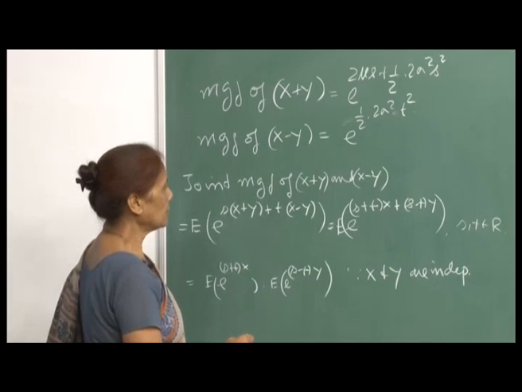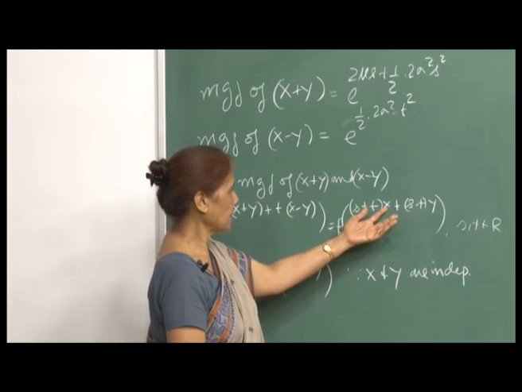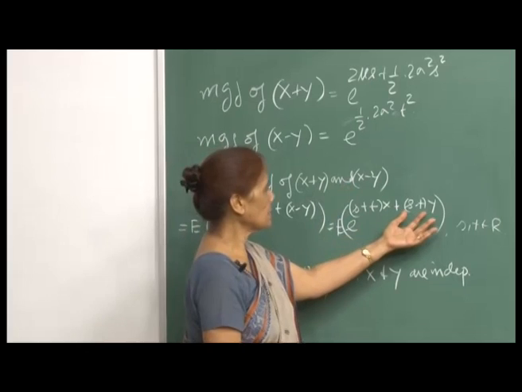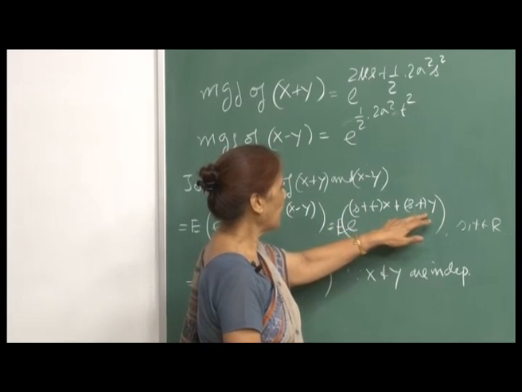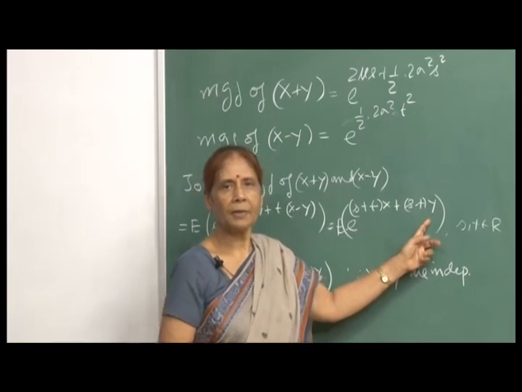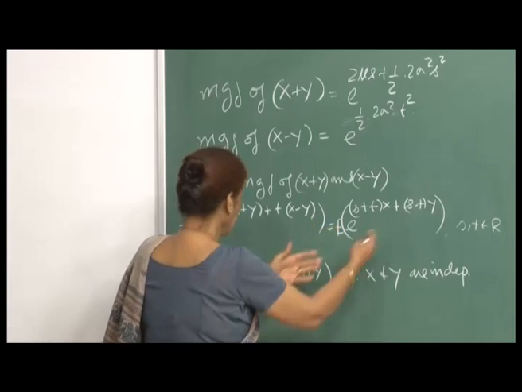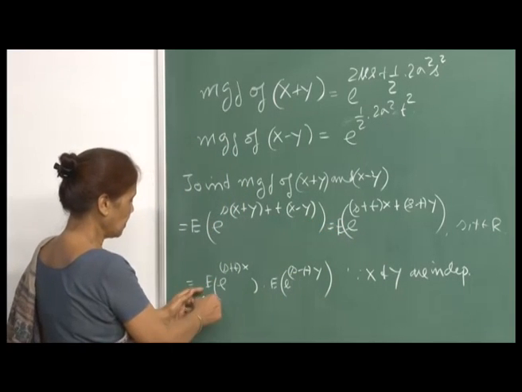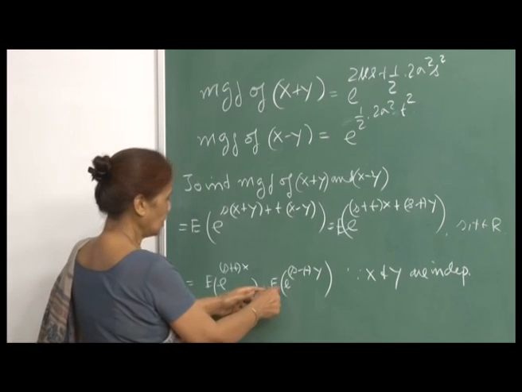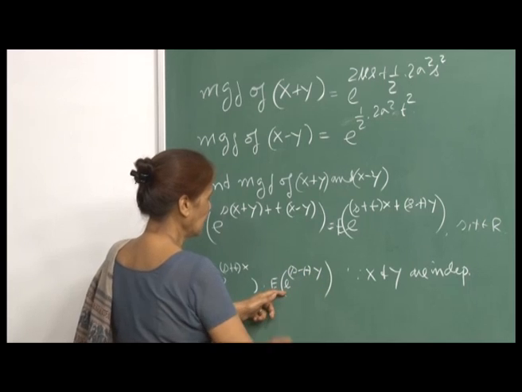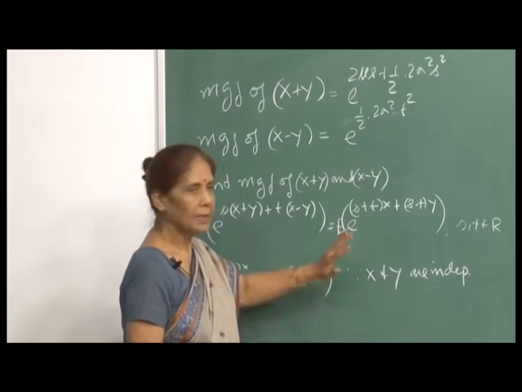Now, we will use the independence of x and y, because this is simply s plus t times x, which can be your t 1, and s minus t, which can be your t 2. So, this is e raised to t 1 x plus t 2 y, but x and y are independent random variables. Therefore, I can decompose this MGF into the individual MGFs. So, this will become the expectation of e raised to (s plus t) x, times the expectation of e raised to (s minus t) y.